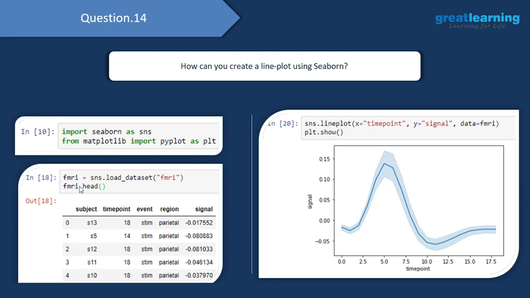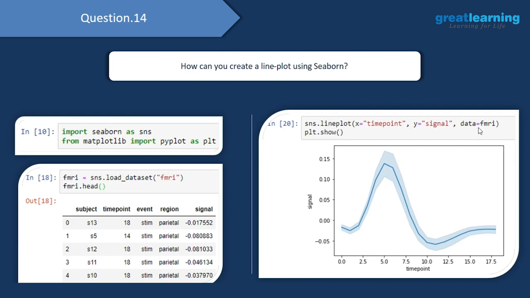After importing the required libraries, we'll be importing the dataset on which we are supposed to create this line plot. So in the Seaborn library, we have some built-in datasets, and one such built-in dataset is the fMRI dataset. And to load this, there's a method called as load_dataset in the Seaborn library. So I'll just write down sns.load_dataset, and inside this I will give in the name of the dataset which I want to load. So here I'd want to load the fMRI dataset, and I'll store this result in this object called as fMRI. Then I will have a glance at the first 5 records of this. So here, as you see, I have a glance at the first 5 records.